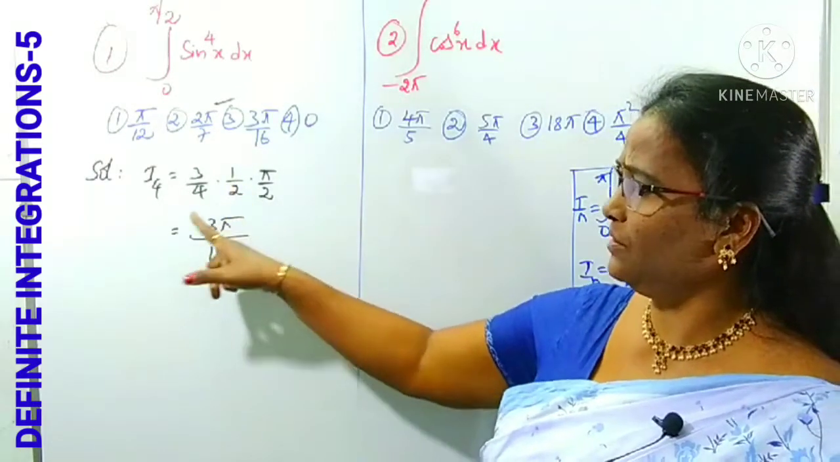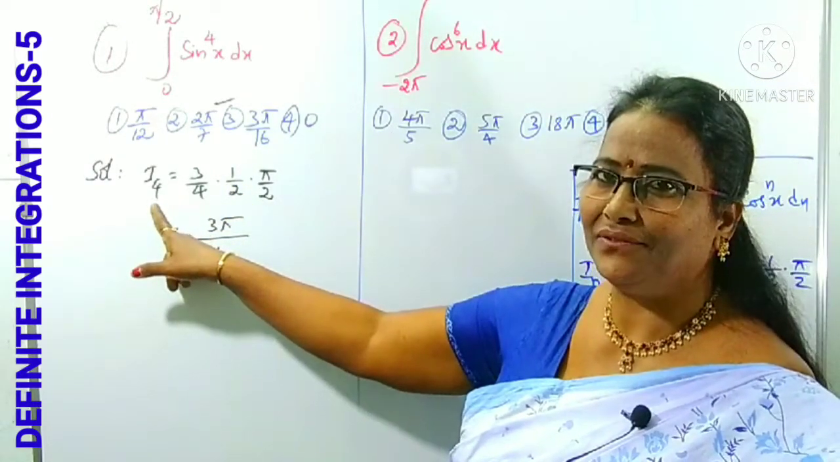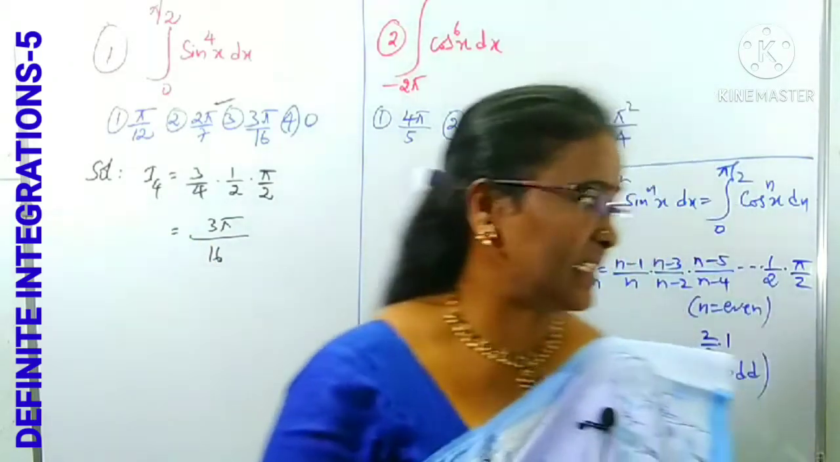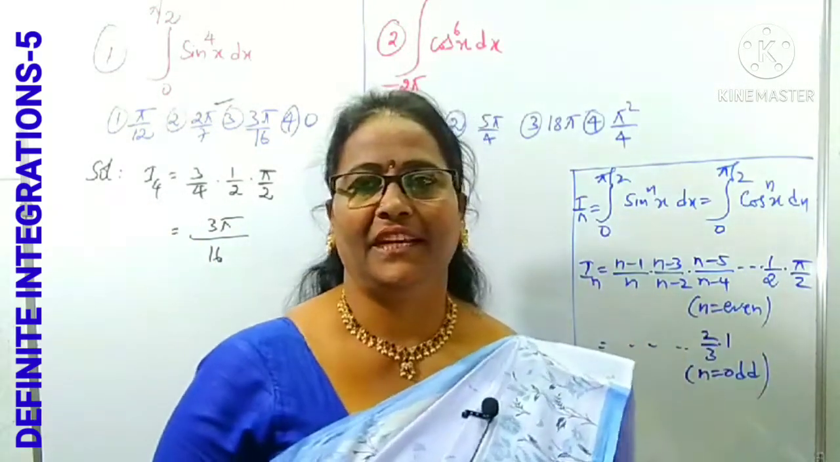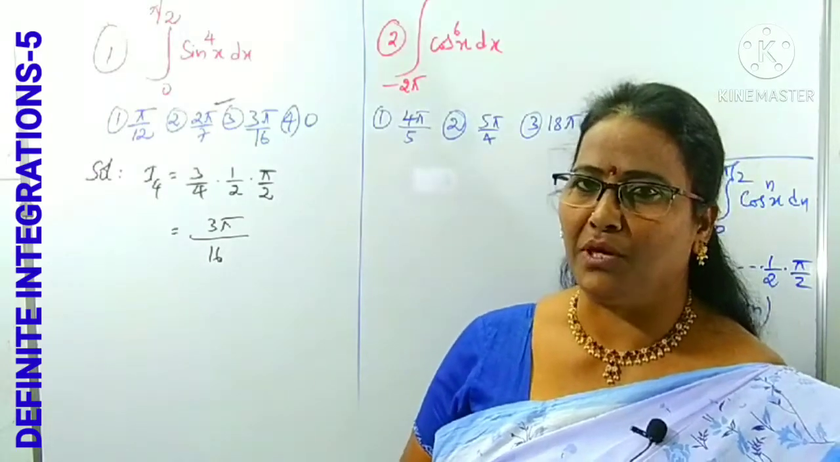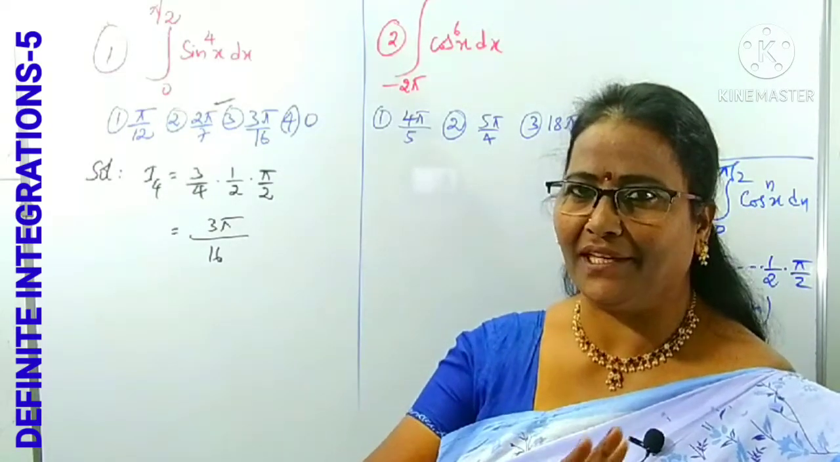Why did you get the 1 by 2? Because what is n here? 4. 4 is clearly an even number. If n is an even number, what can you get? 1 by 2 into pi by 2, immediately you can take.